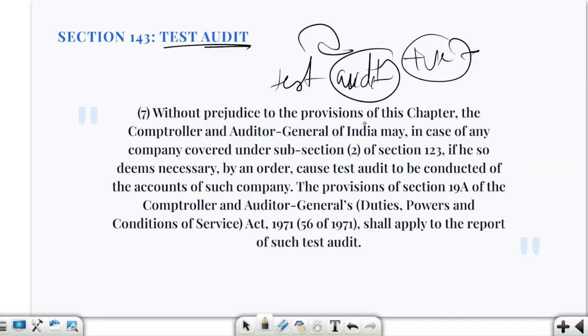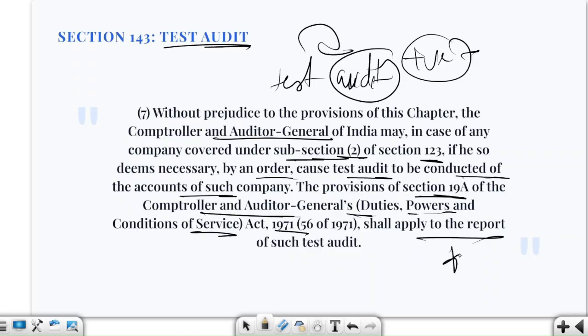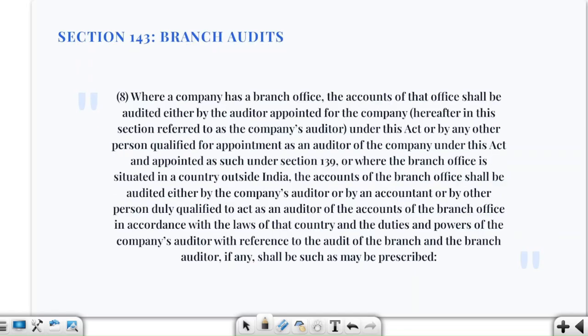So here you will see, without prejudice to the provisions of this chapter, CAG may in case of any company covered under subsection 2 of section 123 deems necessary by order cause test audit to be conducted of the accounts of such company. The provisions of section 19A of the Comptroller and Auditor General's duties, powers and conditions of the Service Act shall apply to the report of such a test audit, okay. So here we are basically seeing that CAG is specifically testing the accounts.